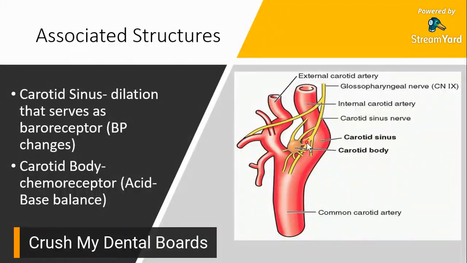Now, your carotid sinus can actually detect when the pressure changes. So, once it detects any changes in pressure, it would send off signals, okay, to the brain. It would send signals to the brain, causing the brain to do something about it.